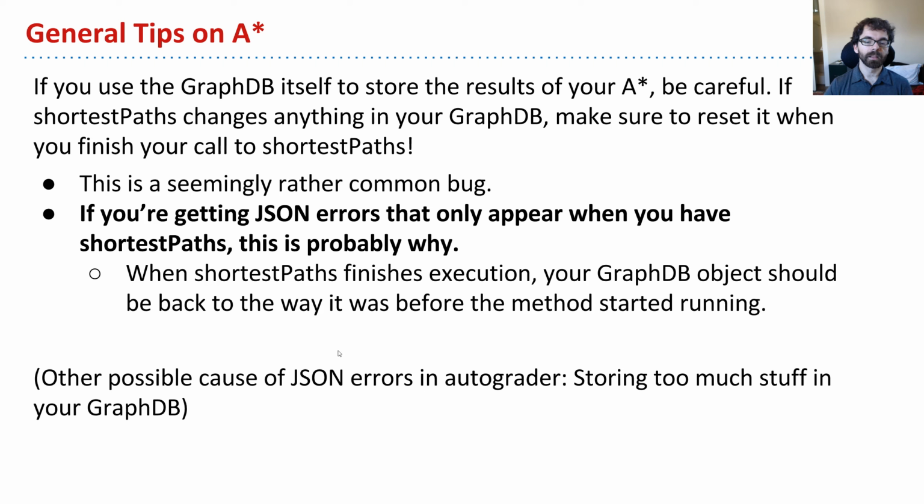I should mention there's another cause of JSON errors in the autograder. If you don't have shortest paths, like you comment out all the code and it still crashes, it's probably that you have too much stuff in your GraphDB. That's something someone mentioned at office hours.